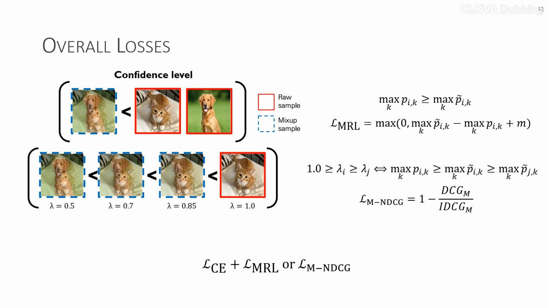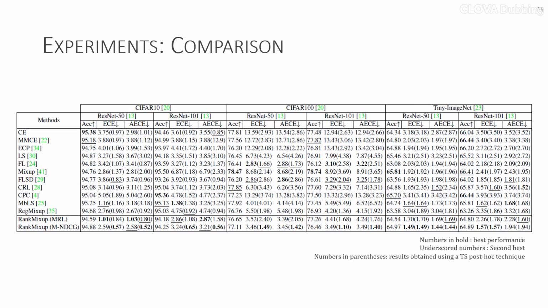To train our model, we use a CE loss for classification, together with either MRL or MNDCG for network calibration. As supervisory signals, we exploit one-hot encoded labels for classification and ordinal ranking relationships for network calibration. We compare our method with state-of-the-art calibration approaches. Our models outperform other Mixup-based methods using label mixtures as supervision, demonstrating the effectiveness of leveraging ordinal ranking relationships for confidence calibration. Additionally, our model achieves the best performance in terms of both ECE and AECE on the tiny ImageNet dataset.